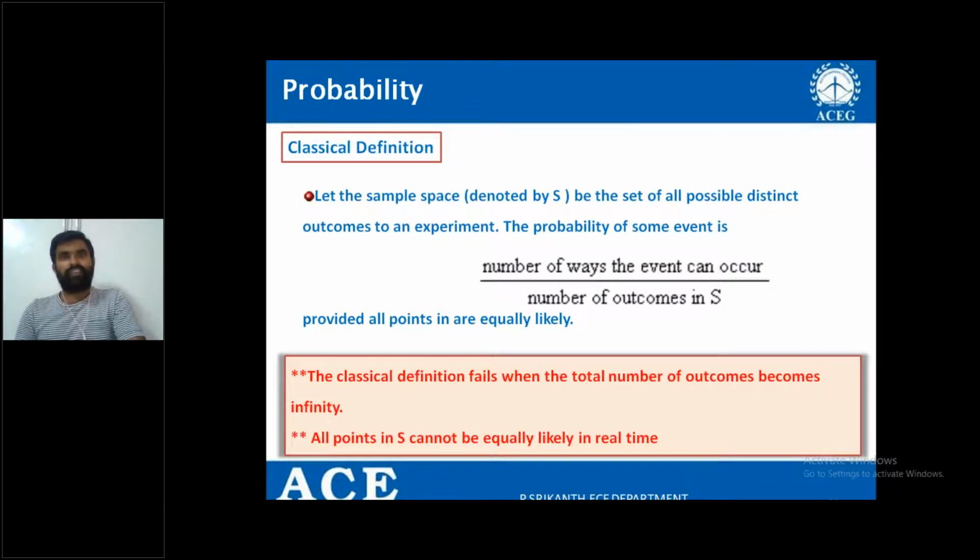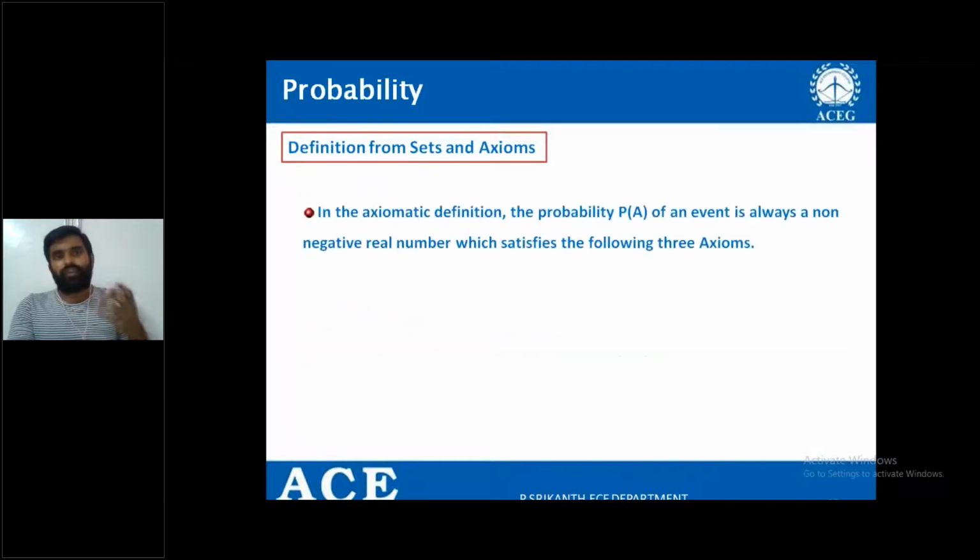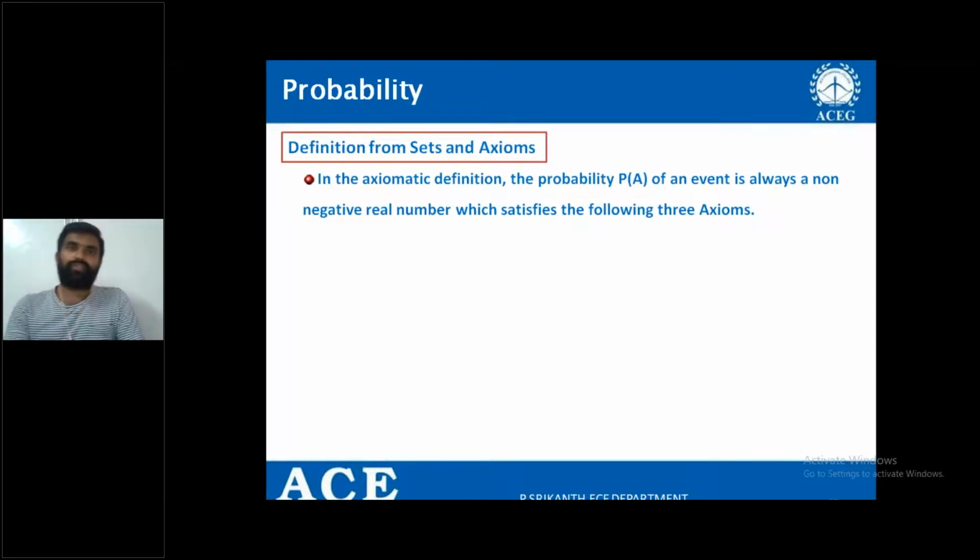Even in the throwing a die experiment, we cannot put the same effort every time while throwing a die, so we cannot say all outcomes are equally likely. Therefore, even though we are able to define probability in the classical way, we won't consider it in real-time analysis. By using sets and axioms, we can define probability in the other way, which is also a classical way.